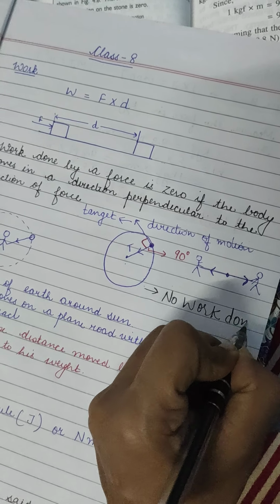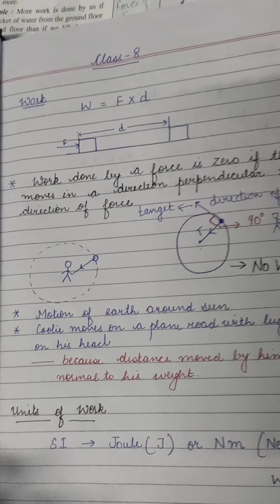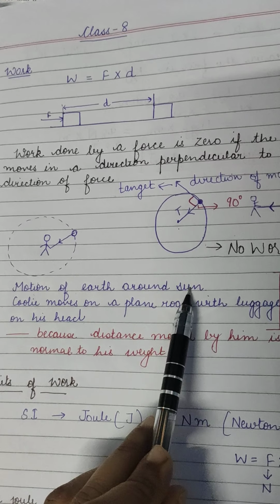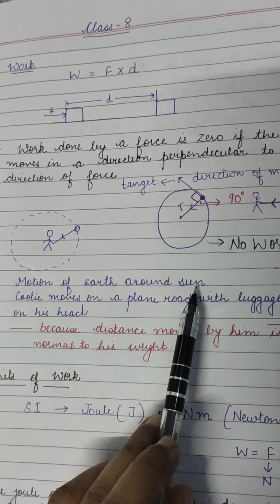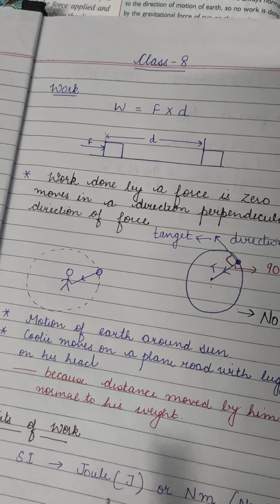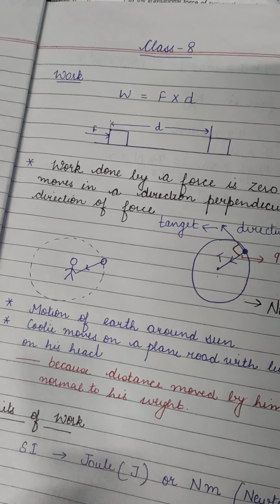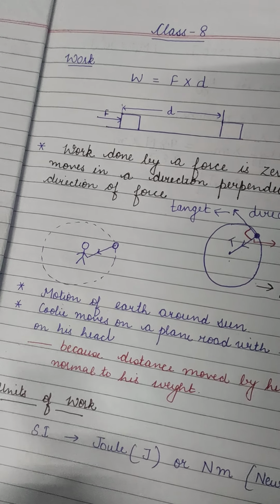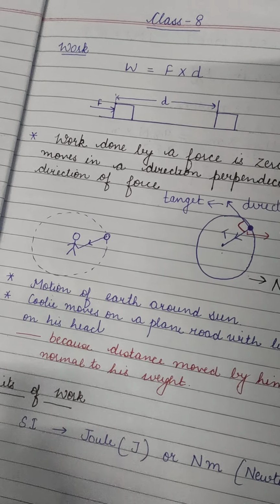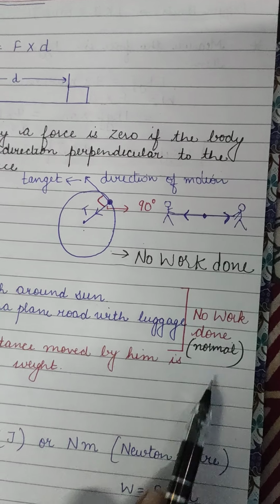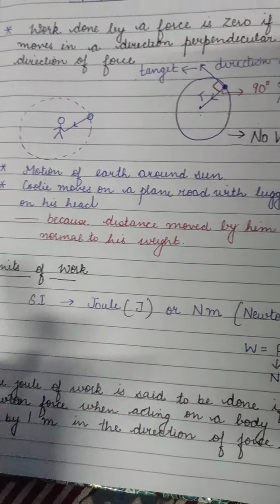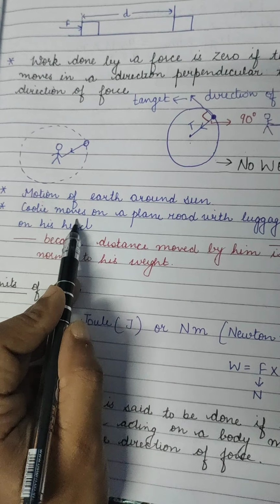No work done. Okay. Similarly, the other example which is given is the motion of earth around the sun. Why? Again because it's always normal to the direction of motion of earth. So no work is done. Fine. By the gravitational force of earth and sun, no work is done because they are normal, they are perpendicular.